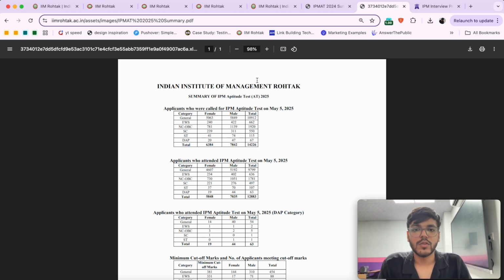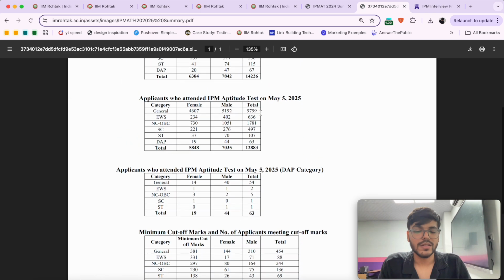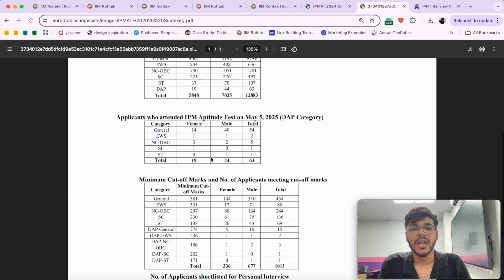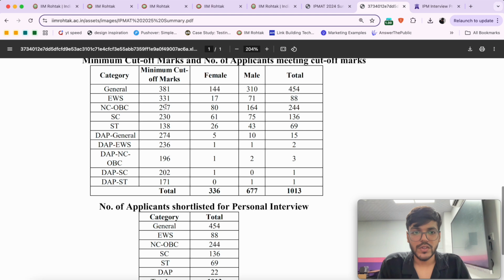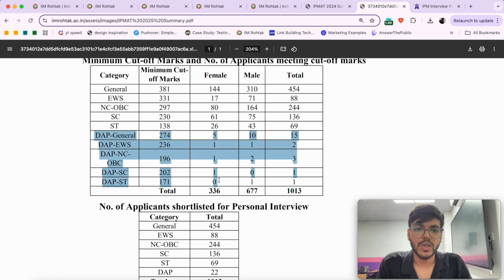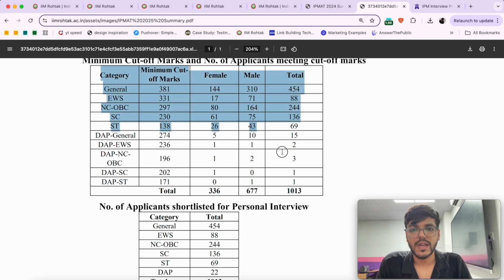As per the data which is available over here, the competition is slightly lesser than last year, but the cutoffs are significantly higher. The cutoffs stand at 381 for general, EWS is 331, NCOBC is 297, SC 230, ST 138, and these are the cutoffs for DAP category students. So the cutoff rise was expected in a way because the paper this year was easier than last year, but yes, it has risen up by a significant margin.